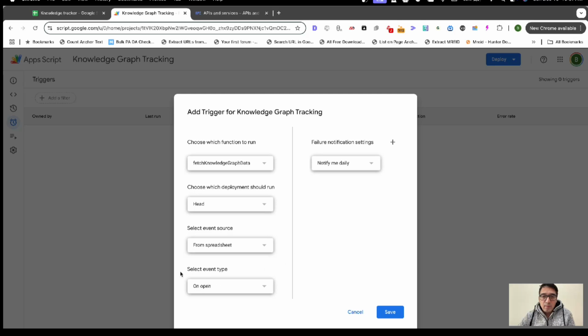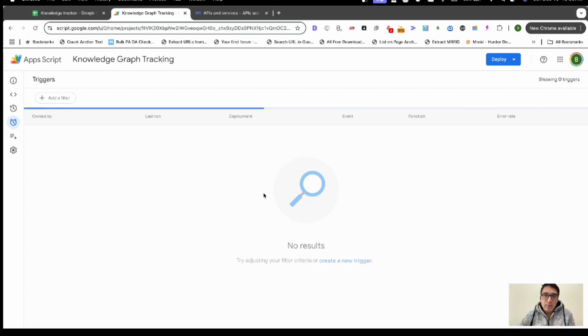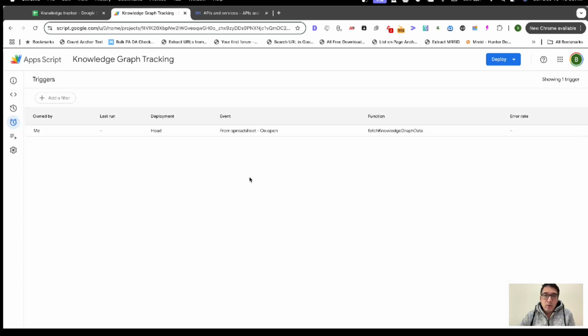Select event type: on open, on edit, on change. Usually you'll just keep this on open, so when you open the sheet, it'll automatically run. Failure notification: notify me daily. You can also do hourly, or add a failure notification, notify me immediately, so if there's a failure running the script, you will be notified. Go ahead and click save. What will happen is that this script will run every day, at the same time, whenever you open it up.